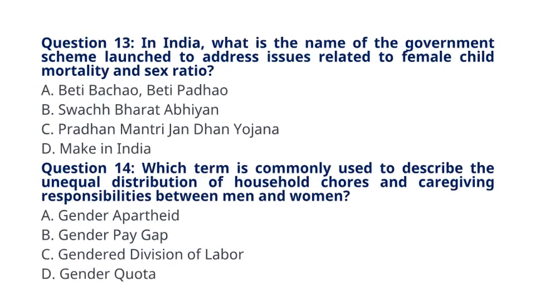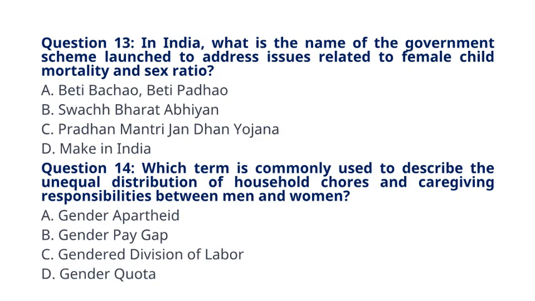Question 13. In India, what is the name of the government scheme launched to address issues related to female child mortality and sex ratio? A. Beti Bachao, Beti Padhao. B. Swachh Bharat Abhiyan. C. Pradhan Mantri Jan Dhan Yojana. D. Make in India. The correct answer to question 13 is option A, Beti Bachao, Beti Padhao. Explanation: Beti Bachao, Beti Padhao is a government initiative in India aimed at addressing female child mortality and improving the sex ratio.